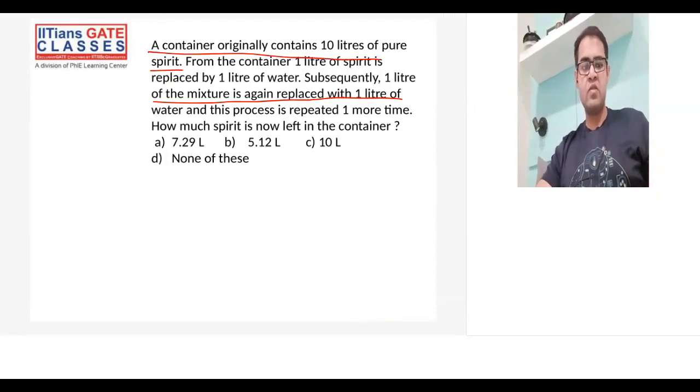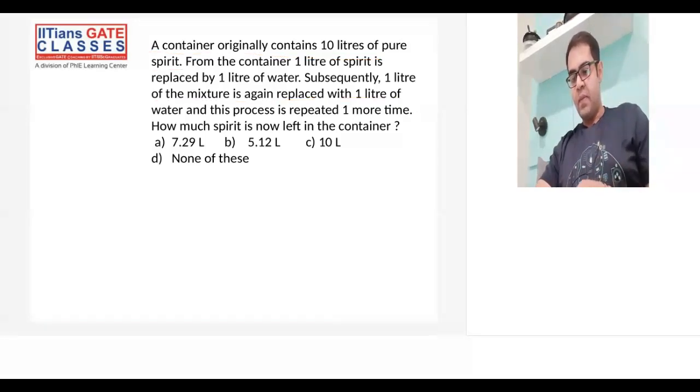Usually you will find averages, percentages and ratio and proportion. They would like to mix up these concepts and give you one question. Hardly will you see any GATE question based on just a single concept. They would like to mix up 2 or 3 concepts and then give you the question. So this process is repeated some more time. How much spirit is left in the container?